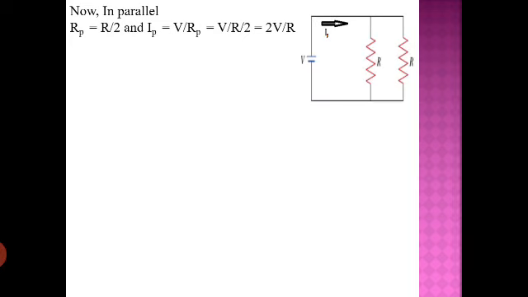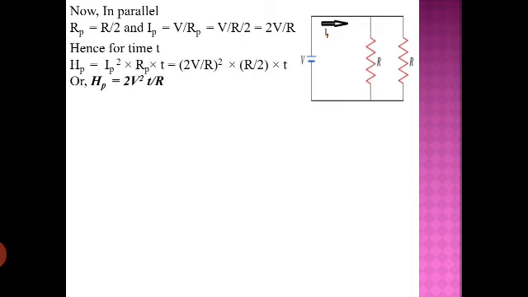Now the same two resistors are connected in parallel, and the power supply should be the same, because when we are finding the ratio of the heat produced, the power supply should be the same in both cases, and the time taken should also be the same. We know in parallel the resistance will be R by 2 here. This shortcut we did in the previous class. If different resistors are connected in parallel and the value is the same, then total resistance will be the value of one resistance divided by the number of resistors.